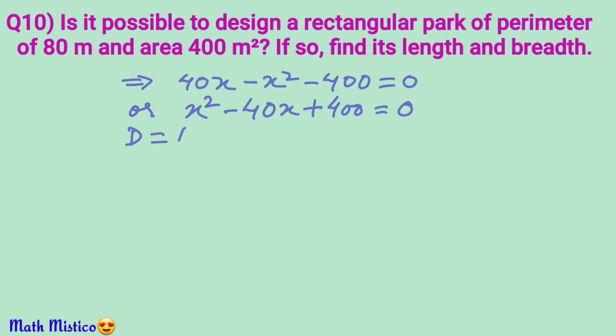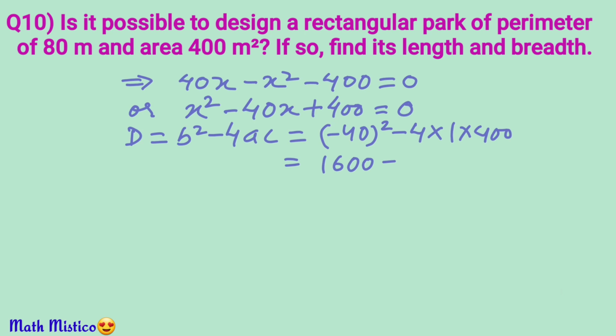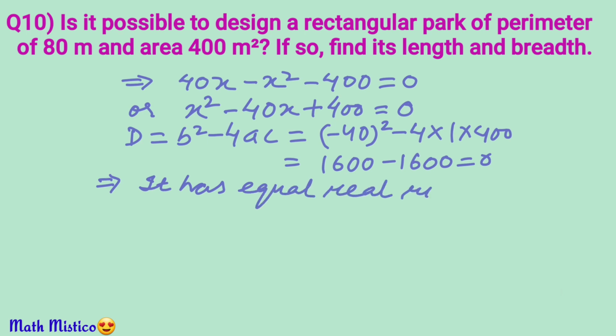Comparing, b square minus 4ac is equal to minus 40 whole square minus 4 into 1 into 400, or 1600 minus 1600, which is equal to 0. So clearly this equation has equal and real roots. Therefore, it is possible to design this rectangular park.